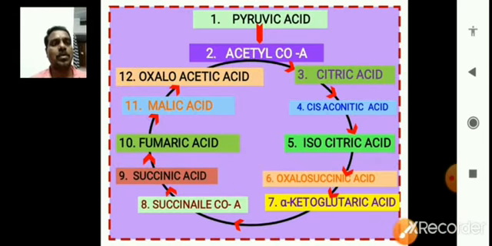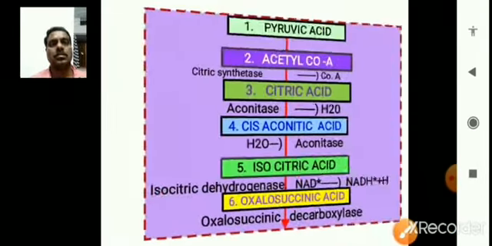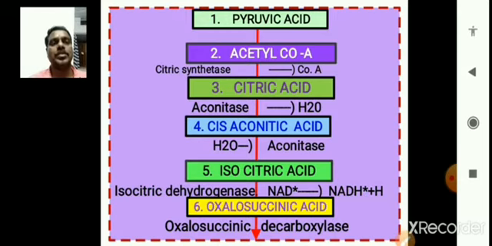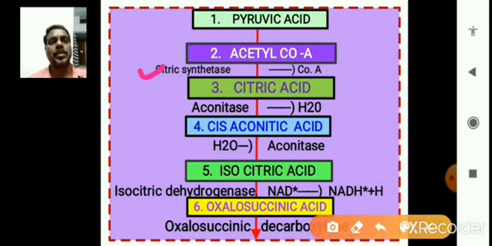So this is important. In the formation of citric acid, the enzyme is very important, called citrate synthetase.